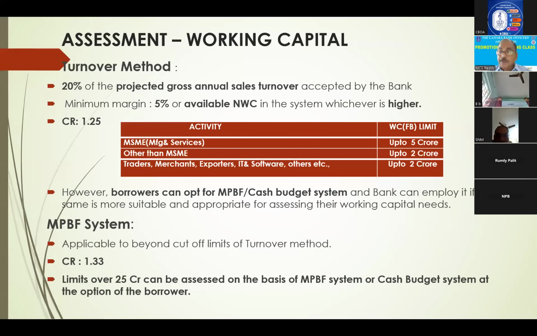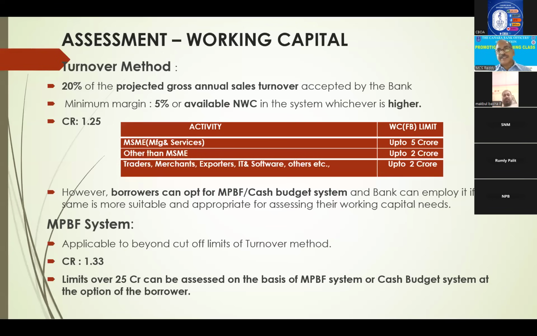But if the party is beyond 25 crores and is eligible under the cash budget method, yet opts for MPBF, then you have to proceed under MPBF only. Ultimately, it is the choice of the borrower. Limits over 25 crores can be assessed on the basis of the MPBF system or cash budget system at the option of the borrower.